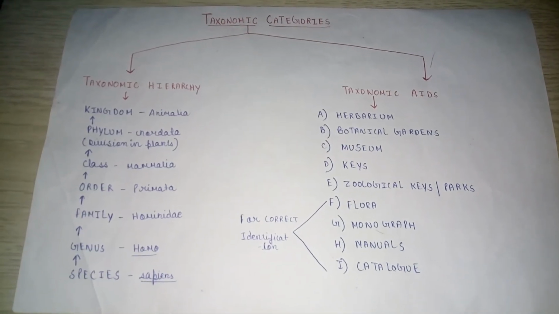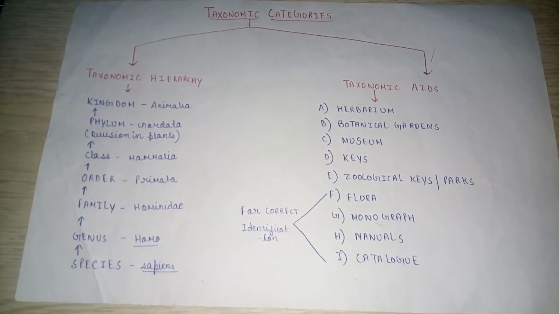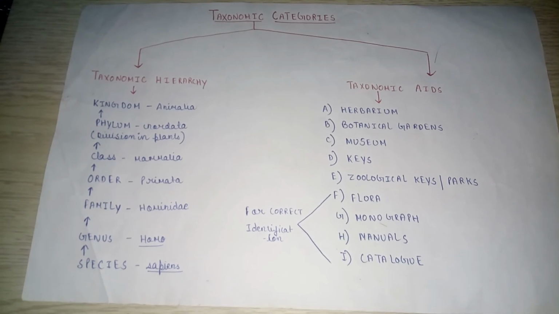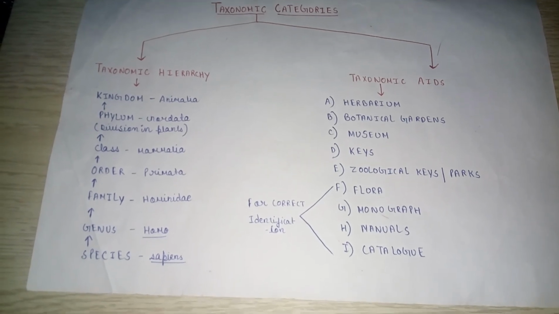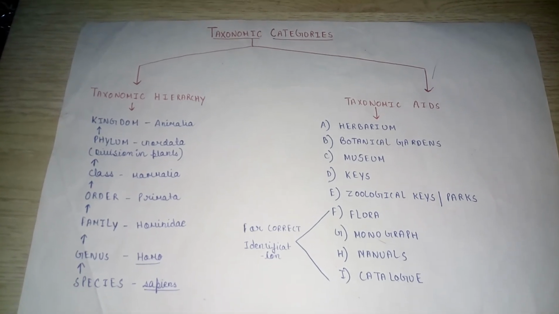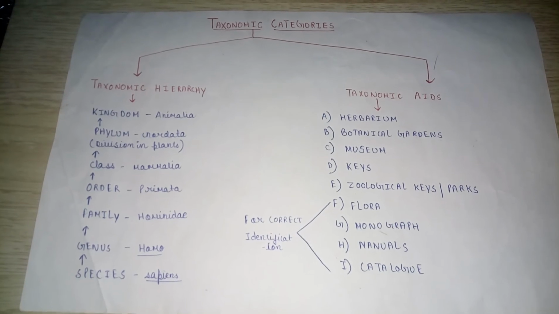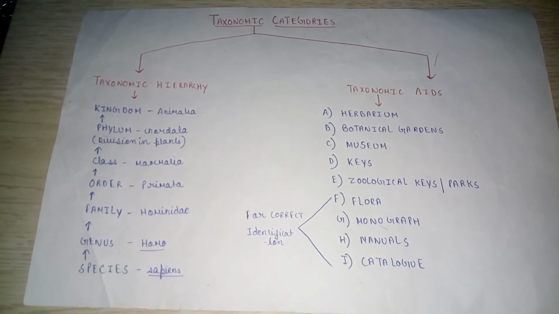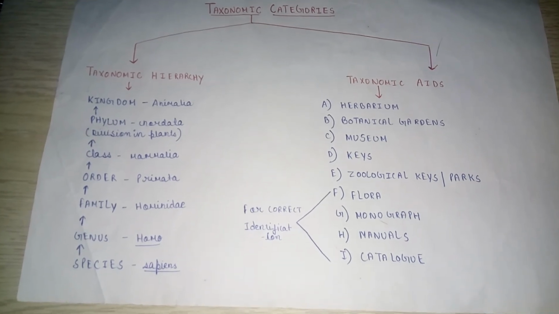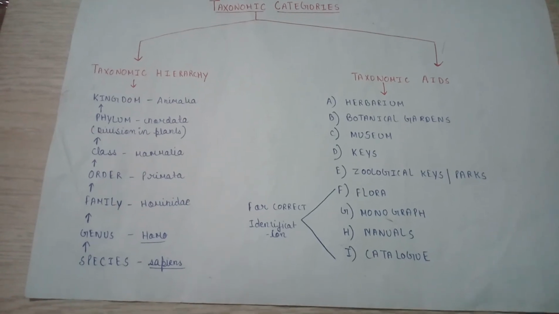Now, the other taxonomic aids which provide correct identification. First, flora. These contain the actual account of habitat and distribution of plant species of a given area. It provides the index to plants occurring in a particular area. Hooker was the first who compiled the first complete flora of India. Next is monograph. These are handbooks which provide the available information on any one taxon. It can be a family or genus.